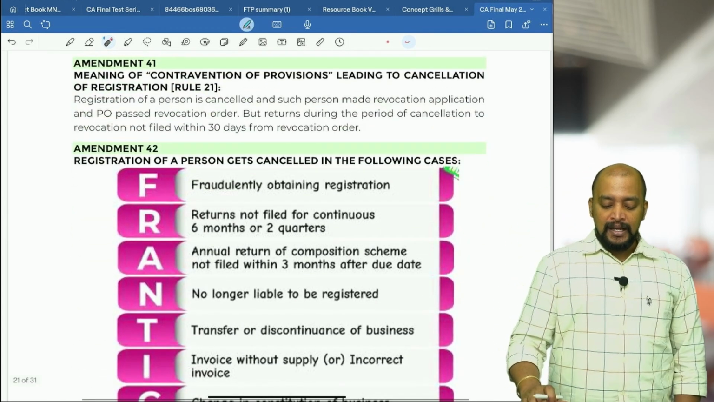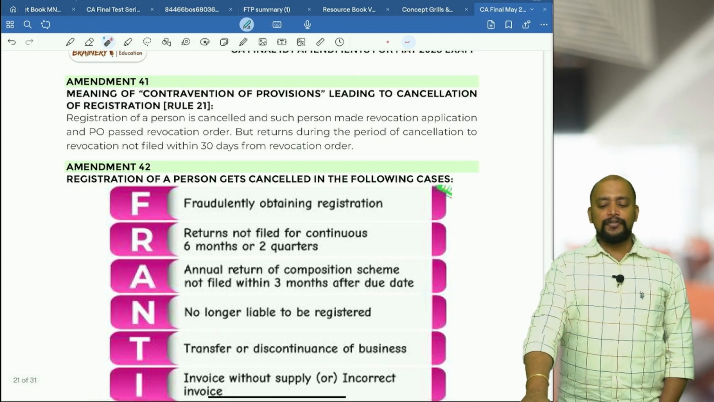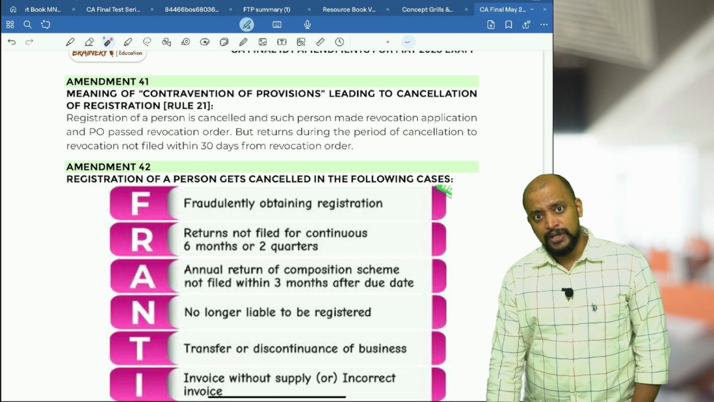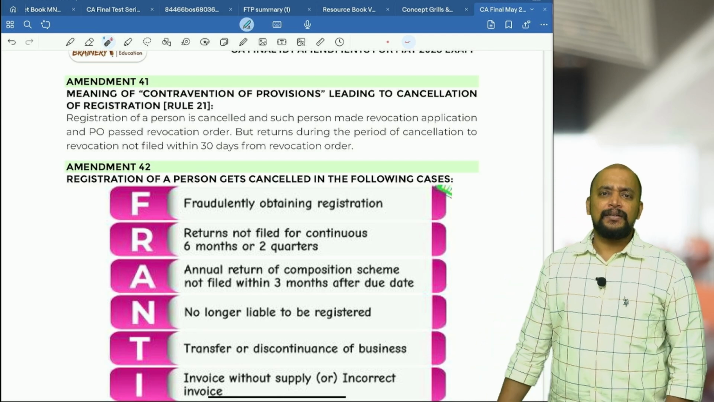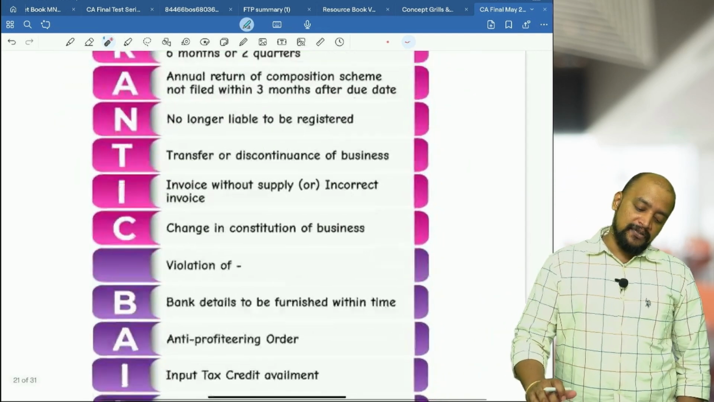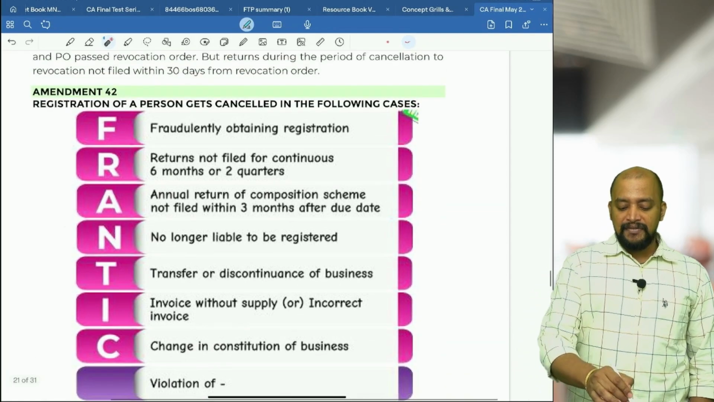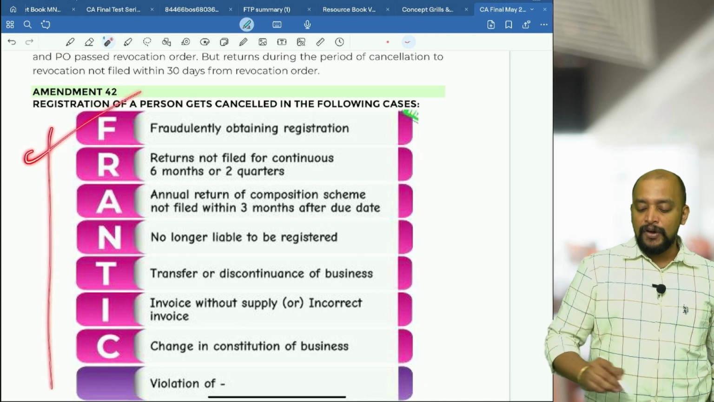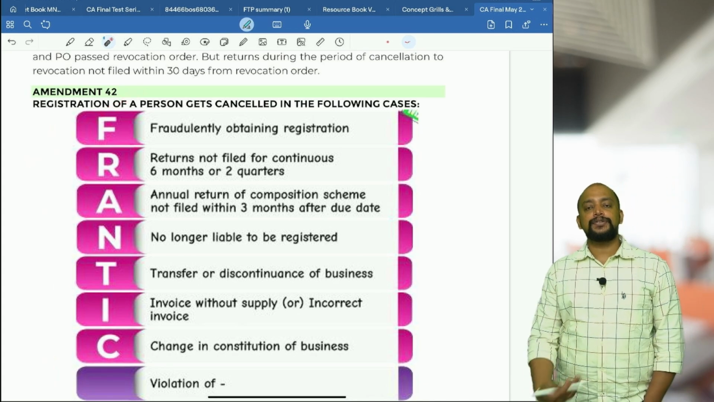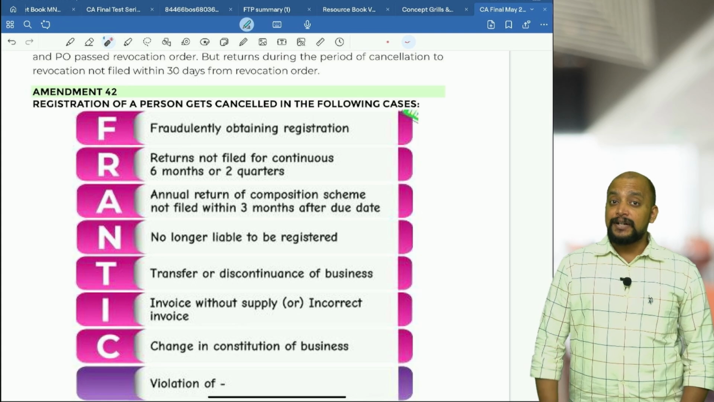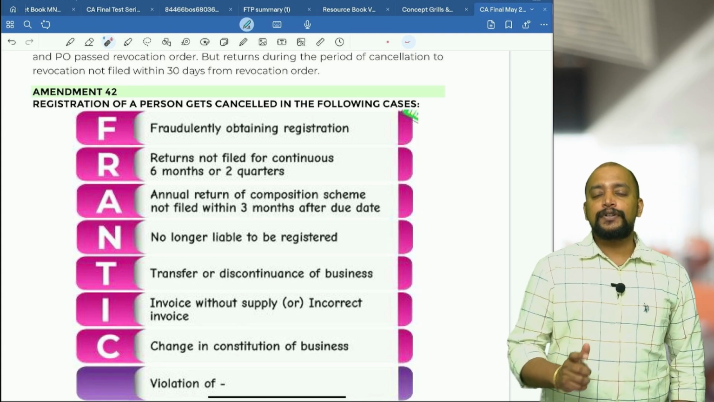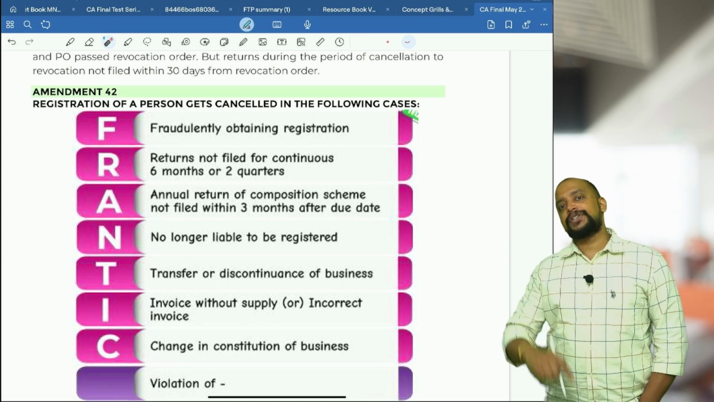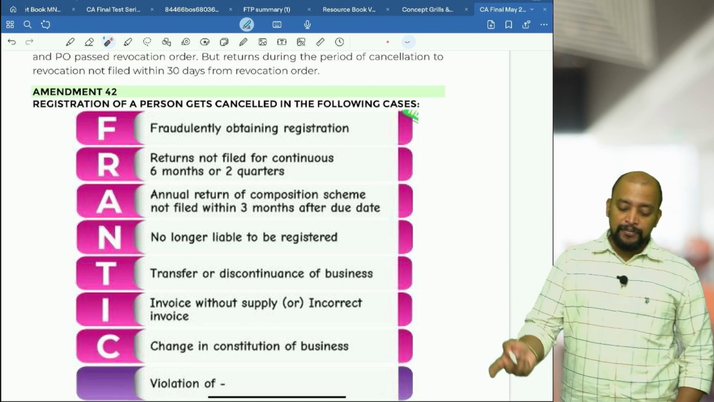Then here, the meaning of contravention of provisions. Generally there are certain reasons for which the registration can be cancelled. In that, many reasons are there. You can remember this: FRANTIC VIOLATION OF BAILER. These are the various reasons why the registration of a person can be cancelled. First, FRANTIC. In that, F, fraudulently, if they have obtained registration by fraud. Then R, returns not filed for consecutive 6 months or 2 quarters. A, annual return for composition scheme not filed within 3 months from the due date.